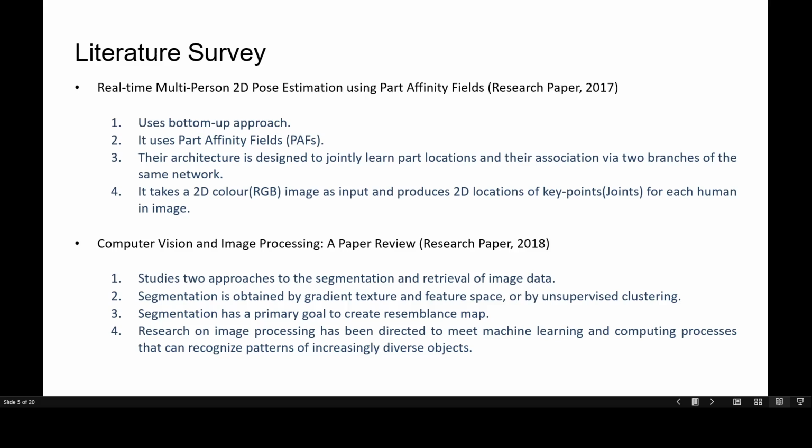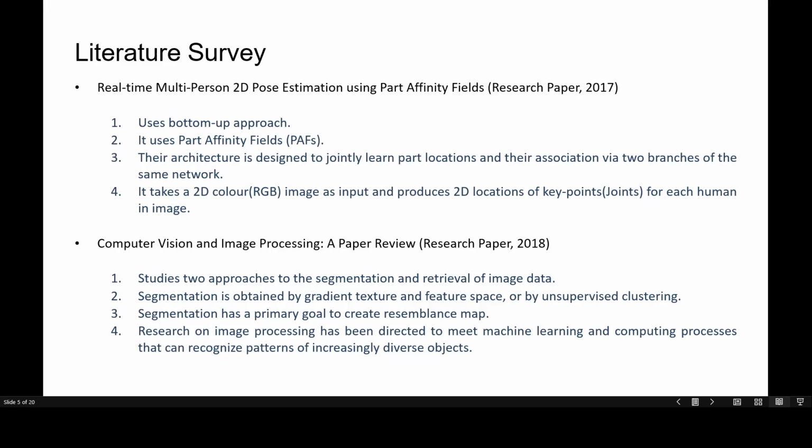It takes in a 2D color image as an input and produces the 2D locations of anatomical key points for each person in the image. First, a two-branched network simultaneously predicts a set of 2D confidence maps of body part locations and a set of 2D vector fields of part affinities, which encode the degree of association between parts. Finally, the confidence maps and the affinity fields are parsed by greedy inference to output the 2D key points for all people in the image.